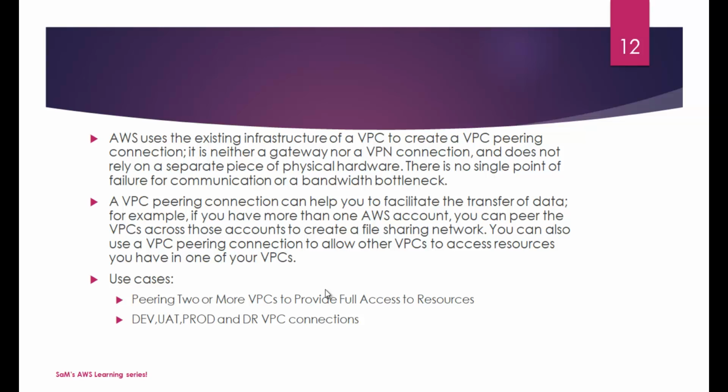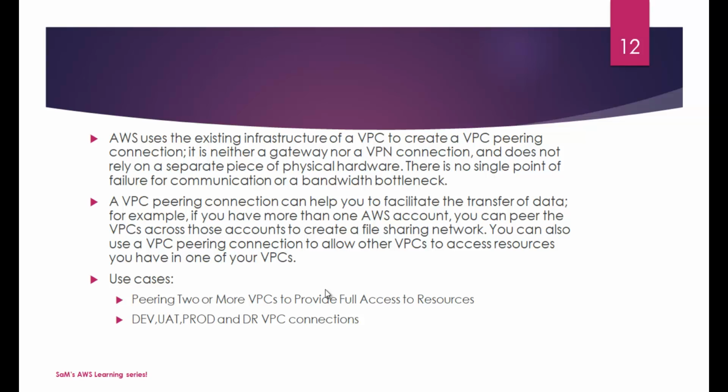And ideally in our organization, this is the way we leverage the capabilities of VPC peering. We have VPCs defined for different environments, be that development environment for development purpose, UAT for testing purpose. We have a VPC defined just for production, and then a disaster recovery setup which we have placed in a different VPC, and we call it a DR VPC.